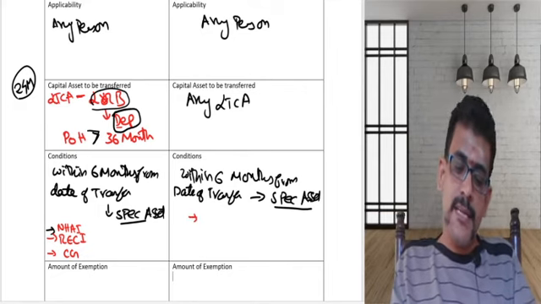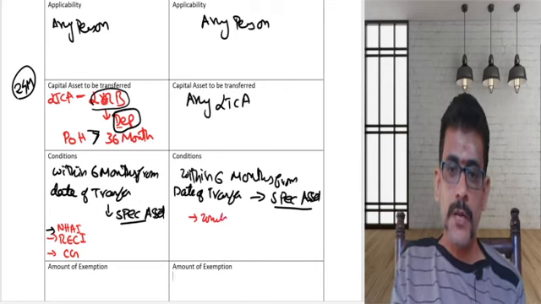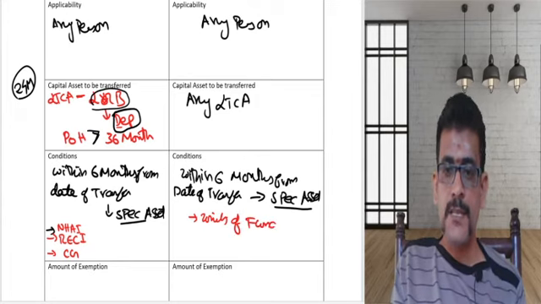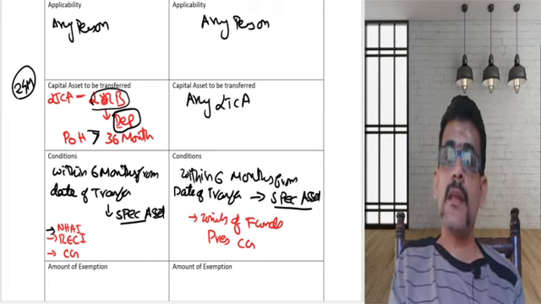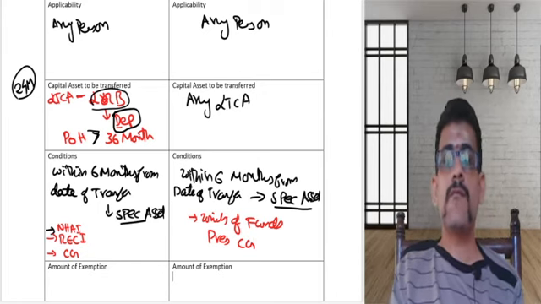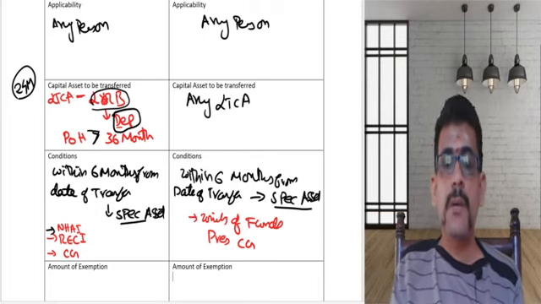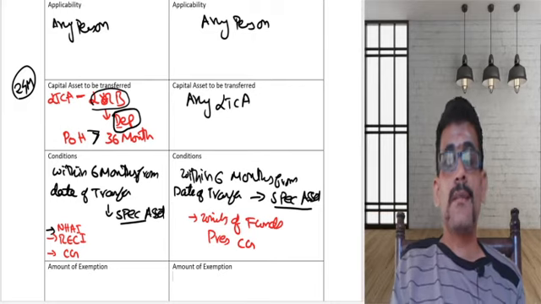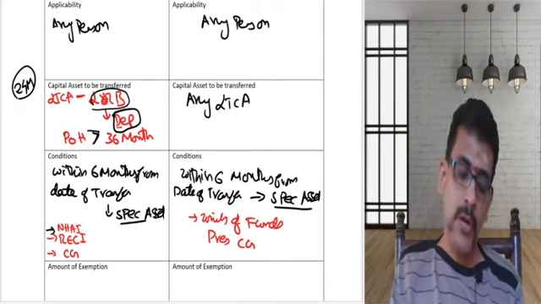Now, what is the specified asset for the purpose of 54EE? The specified asset is any sort of units of some funds which are prescribed by the central government. Any sort of units of any funds prescribed by the central government which you are purchasing within the period of 6 months, then I can say you have satisfied the condition of 54 EC as well as 54 EE.